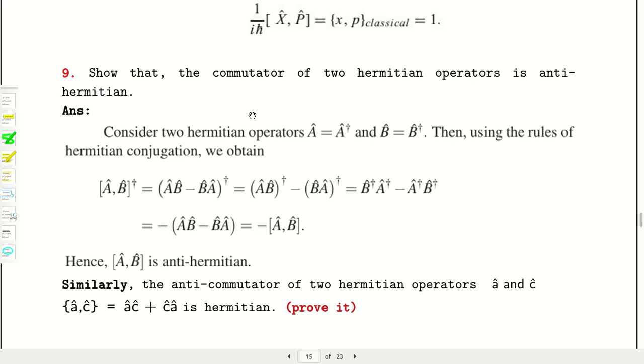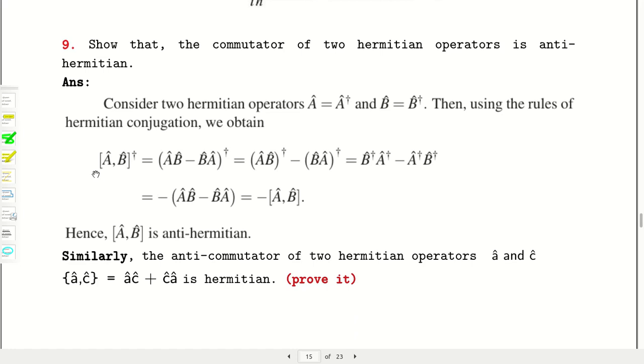I will suggest you to remember it by practicing, otherwise you can't remember for the sake of remembering. So now the last topic: if two operators are Hermitian, say A and B, so A dagger is A and B dagger is B, then their commutator bracket is anti-Hermitian. So start from their commutator bracket with dagger.